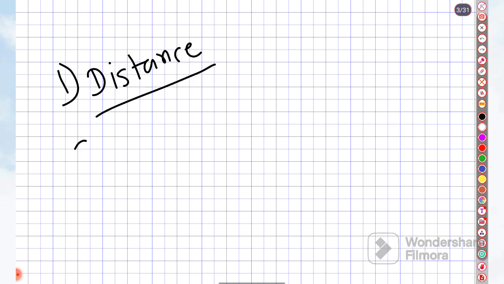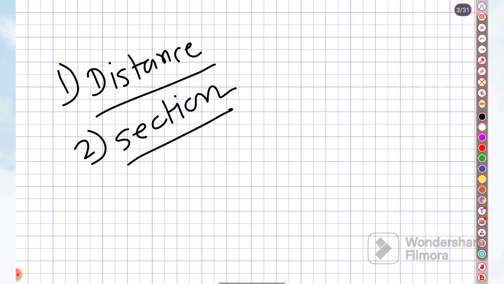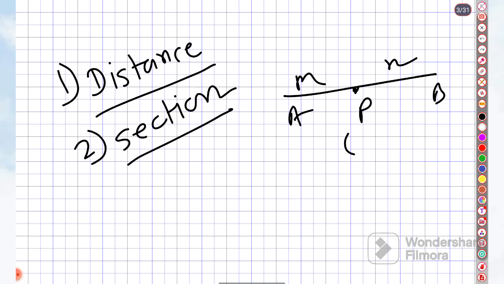Next is the section formula. Here one point divides a line segment into two parts in the ratio m is to n, and we find the coordinates of that point, that type of thing.